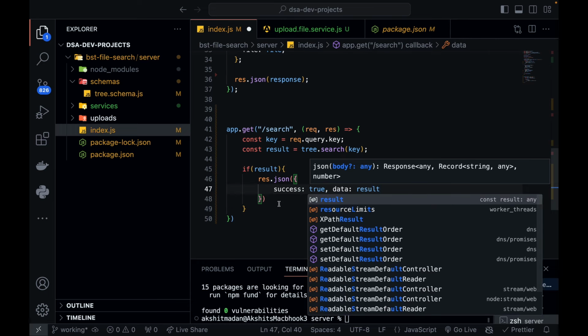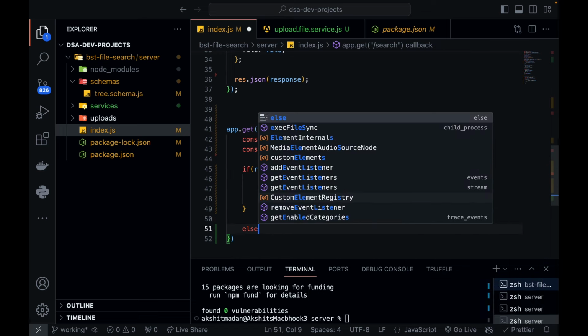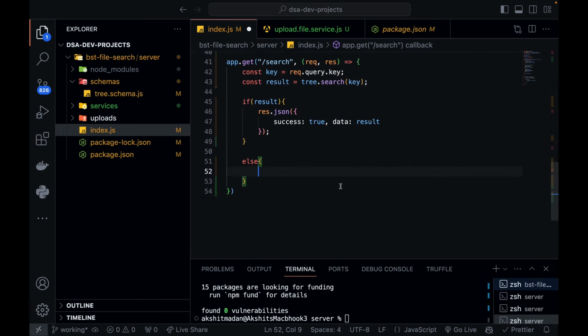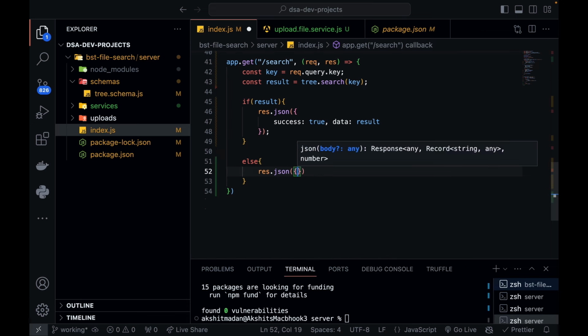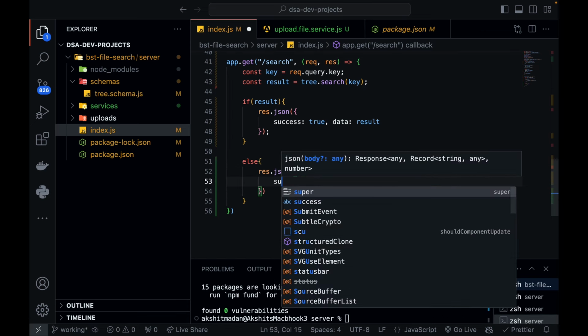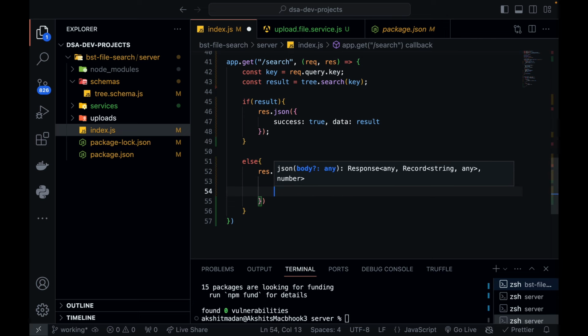Okay, perfect. If your result is not found, if the file does not exist, if you are just trying to search for a random thing, then you also need to return a JSON, but this time your success will be false and your message will be file not found.